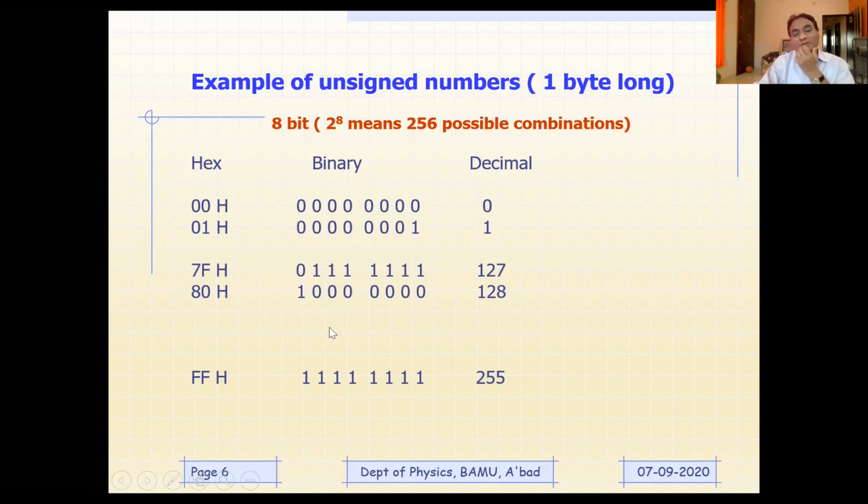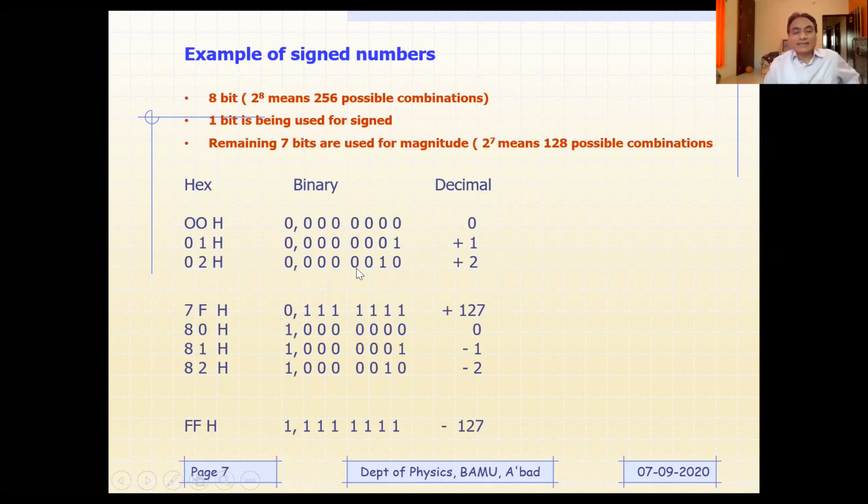Now, if you look at this, as I mentioned earlier, if your displacement is 8 bit, you can have a maximum of 256 combinations as far as unsigned numbers are concerned. Whereas for signed numbers, you have to reserve one bit for the sign. You can see 00 is a decimal number 0, and the binary number is going to be 00000000.